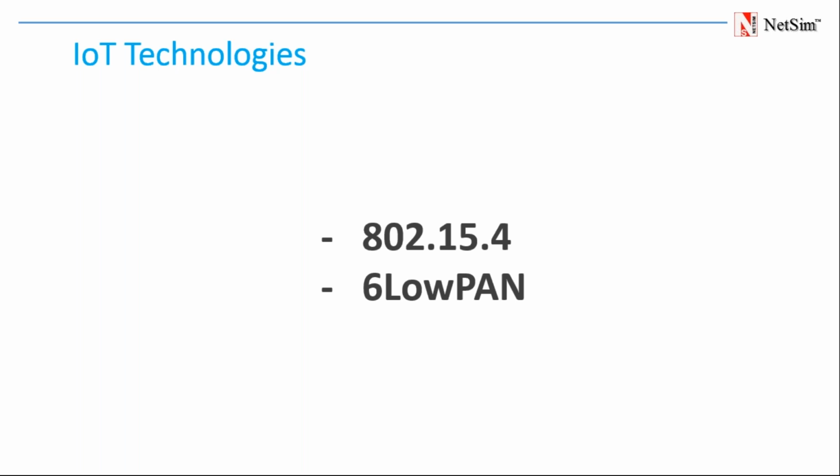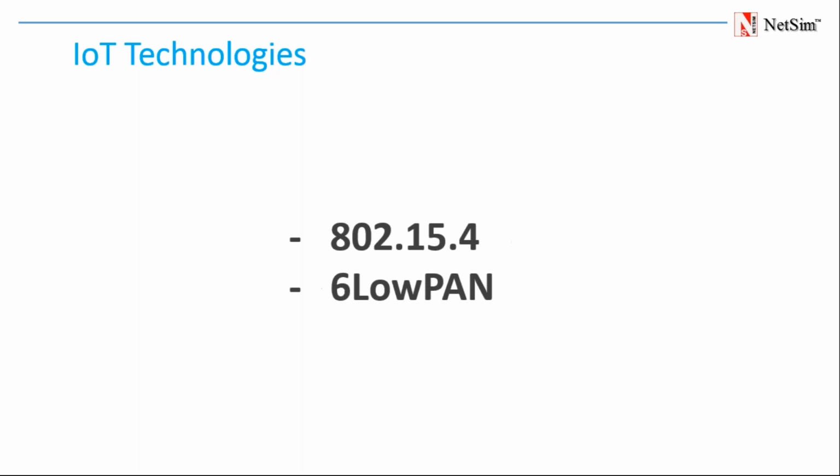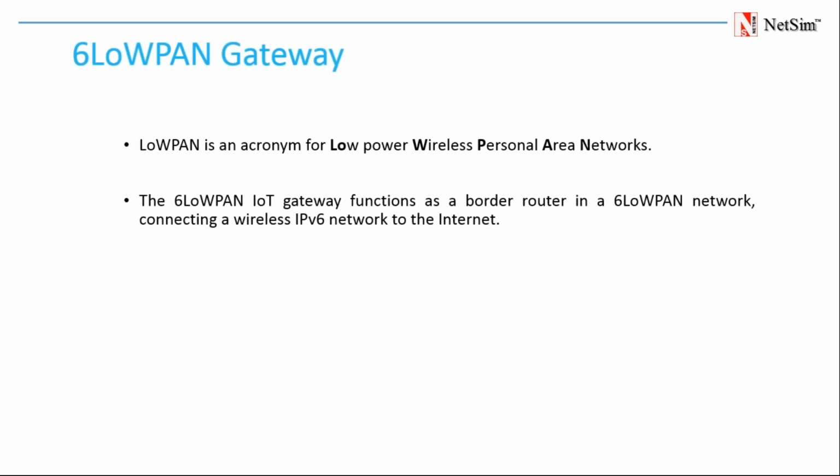802.15.4. It has 6LoWPAN. So apart from a sink node, we use the 6LoWPAN gateway here for sending the packets further to any host. So 6LoWPAN is an acronym for Low Power Wireless Personal Area Network, and its function is a border router in a network connecting a wireless IPv6 network to the internet.